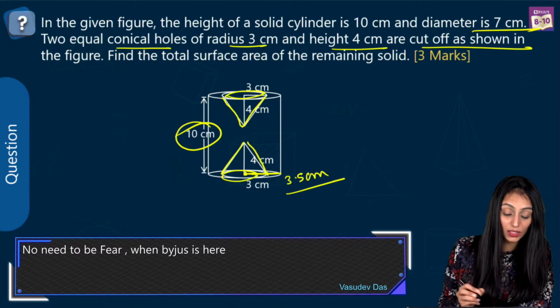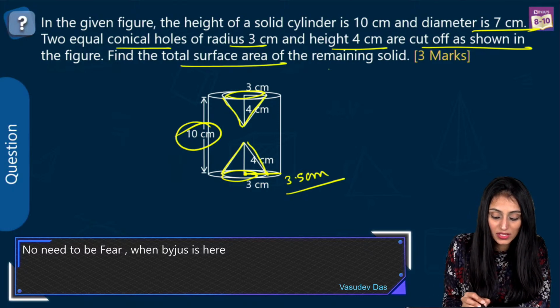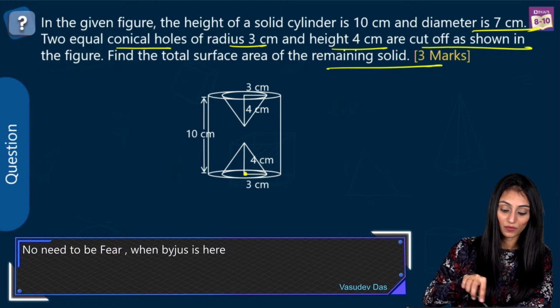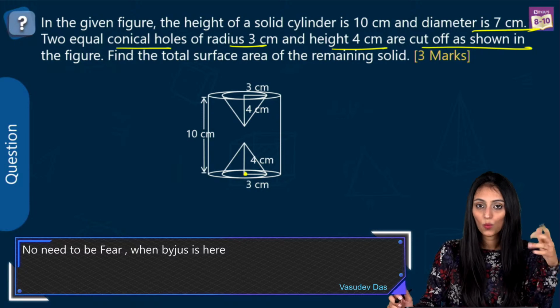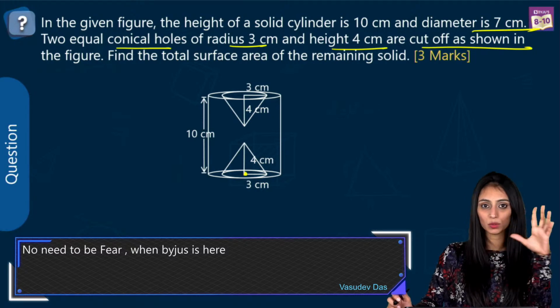And equal conical cones we have cut, right? Radius and height is given. Find the total surface area of the remaining solid. This is something I have seen that students get confused about. Had it been volume here, we would have simply subtracted the volumes of the two cones from the volume of the cylinder.